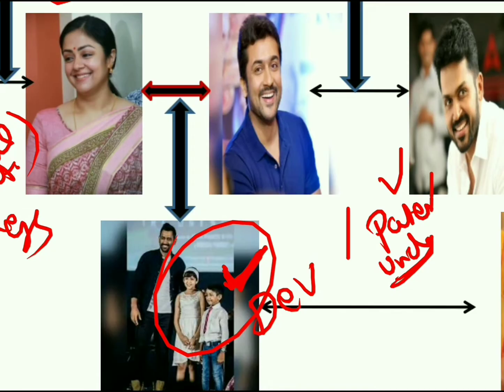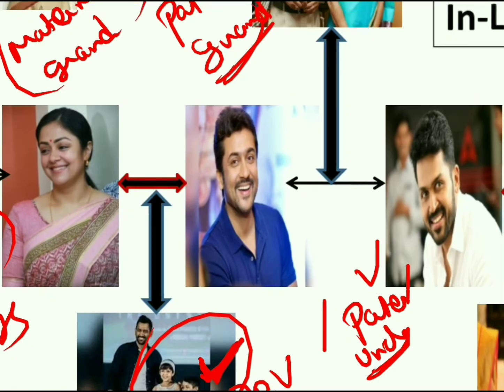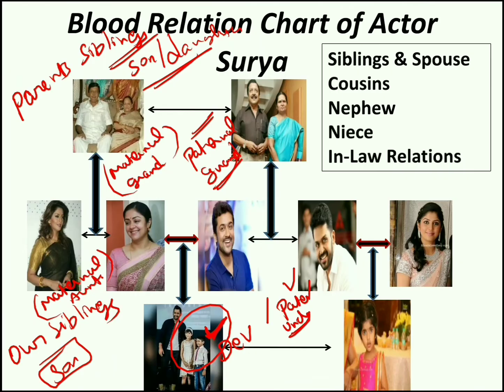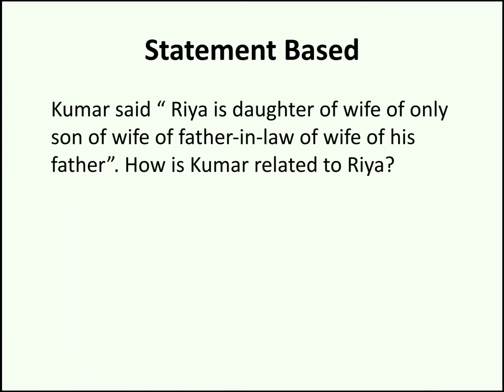If we are aware of the relationships, then we can easily come up with the answer in less than 45 seconds. Hope you understood the basic relationship between each family member. Now moving to our first question of the session. Kumar said, Riya is daughter of wife of only son of wife of father-in-law of wife of his father. How is Kumar related to Riya?